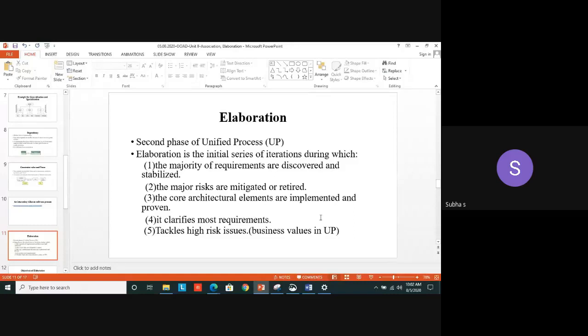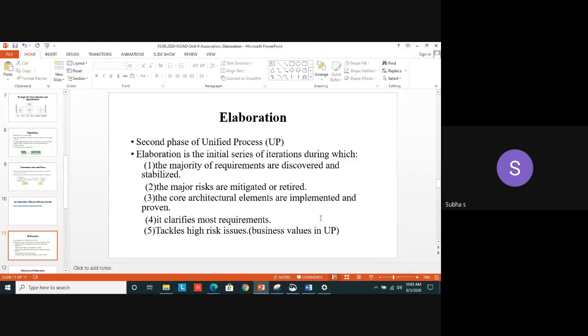Okay. After getting the functional and non-functional requirements, at this stage itself there is some possibility to reduce the risk before getting into the implementation itself. These things are dealt with in the elaboration phase. So that is the second point I have mentioned. The major risk can be mitigated or retired, meaning what? Or it can be pushed off. It can be eliminated. Mitigating means reducing, lessening.